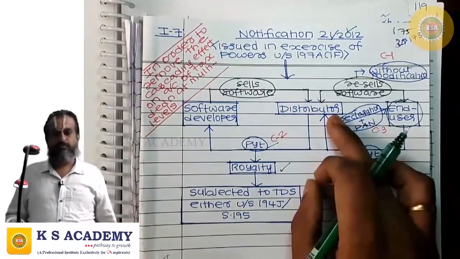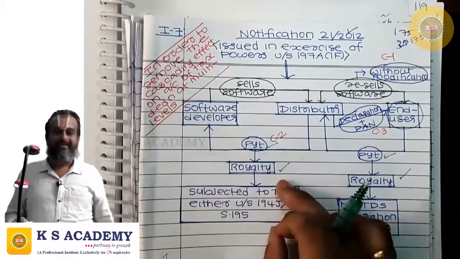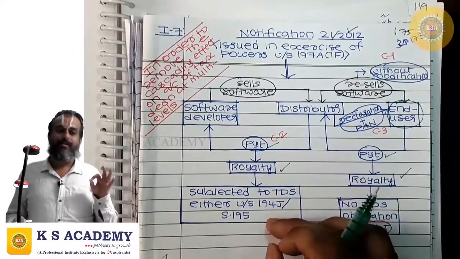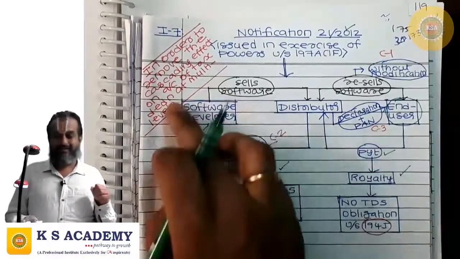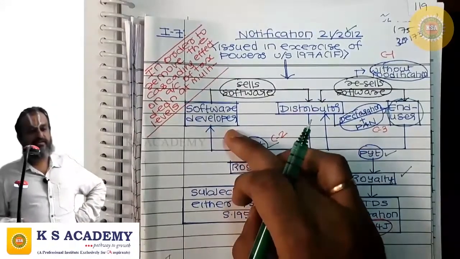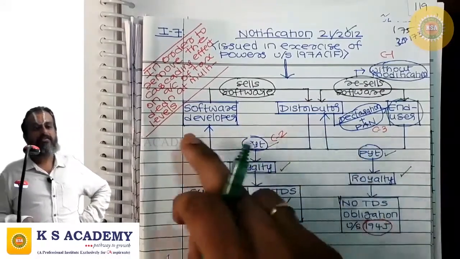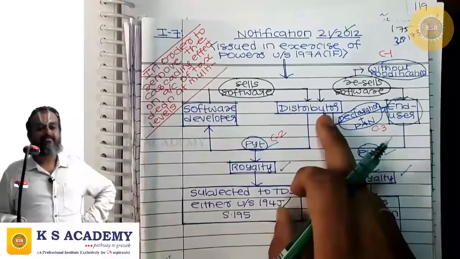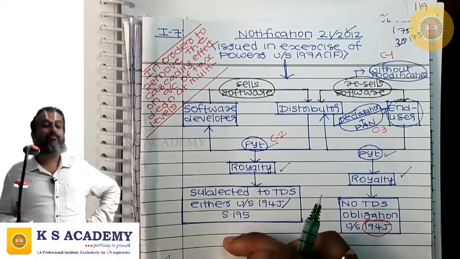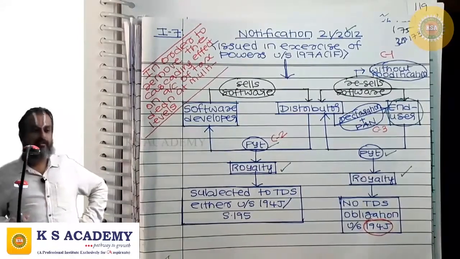Condition number 2, when the distributor made payment to the software developer, he deducted tax at source under 194J or 195 depending upon the residential status of the software developer. If the software developer is a non-resident, he should have deducted tax at source under 195. If the software developer is a resident, the distributor should have deducted tax at source under 194J. This is condition number 2.